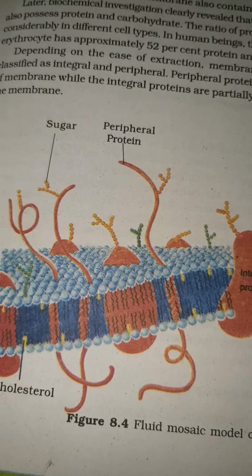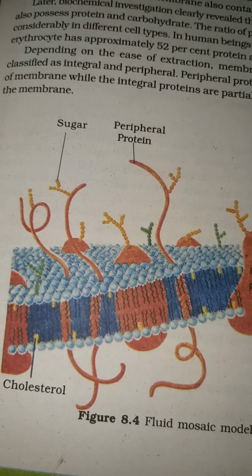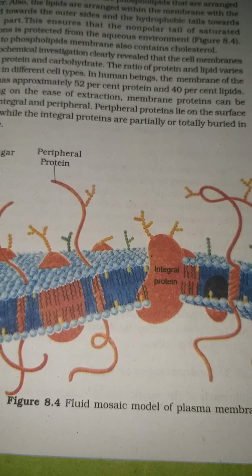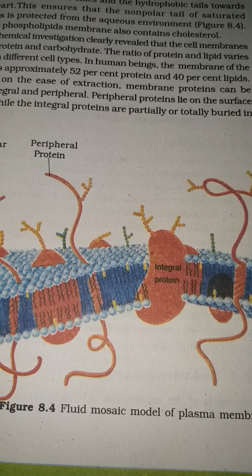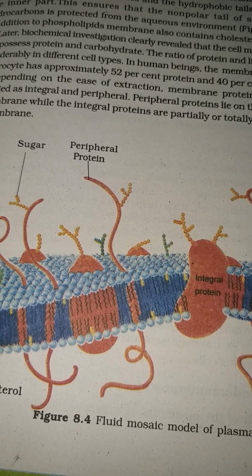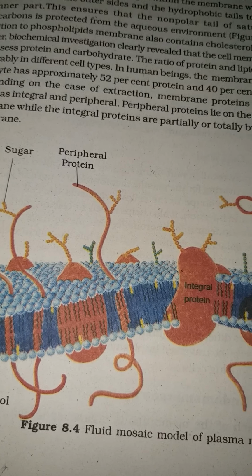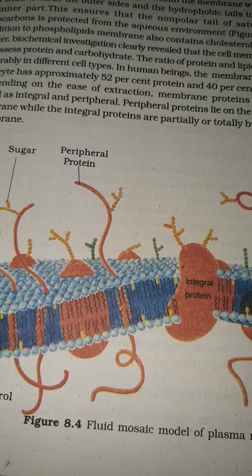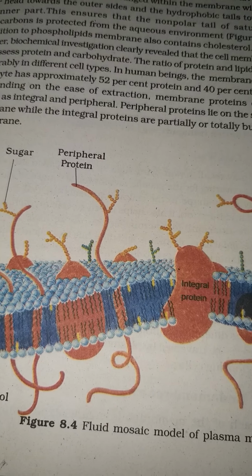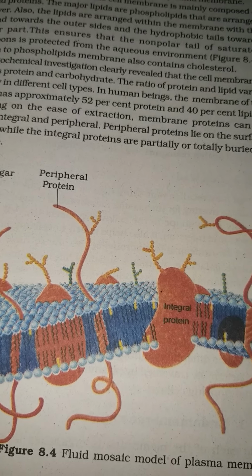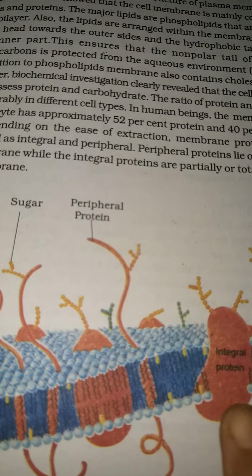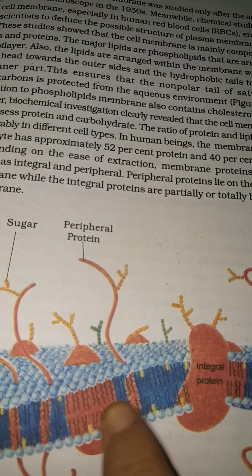Now in this figure you can see the fluid mosaic model of the plasma membrane. The integral protein molecule can be seen. Then, the bead-like structures, you can clearly see the protein molecules with the hydrophobic tail and hydrophilic head, and you can see the gap between these two from which the fluid actually passes through.